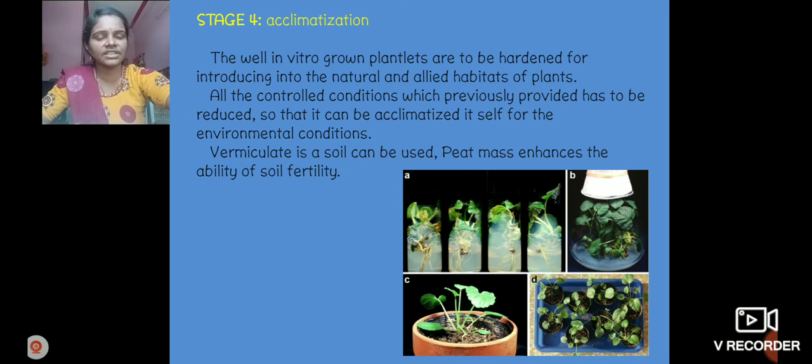The pots are covered with polythene bags and kept at room temperature for 1 to 2 weeks. Healthy strong plants are observed. Then they are transferred to pots containing common soil and compost. This is the acclimatization process.